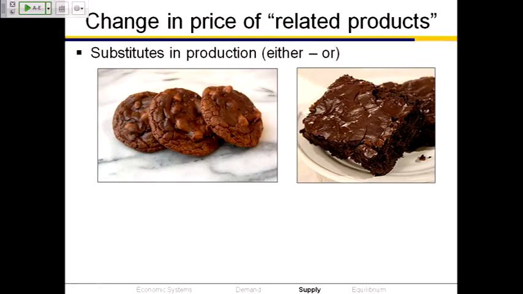Suppose that for whatever reason, people in Berkeley decided that they really loved chocolate truffle cookies, but somehow they were turning against brownies because they were too old or something. But chocolate truffle cookies were like, ooh, that's cool. So the price of chocolate truffle cookies goes up. You're a baker. What do you want to sell? Chocolate truffle cookies or brownies? Chocolate truffle cookies. If the price of the substitute in production goes up, you're going to shift your production towards that thing that allows you to make more profit.